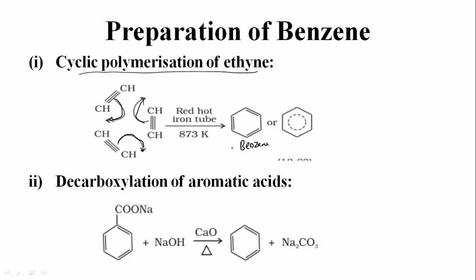And another one is decarboxylation of aromatic acids. Decarboxylation: the sodium salt of benzoic acid, when it is treated with soda lime. Soda lime is nothing but a mixture of NaOH plus CaO, calcium oxide. Upon treating with this soda lime, this salt gets converted into benzene along with Na2CO3. So it is said to be decarboxylation of aromatic acids. This is one method to prepare the benzene.